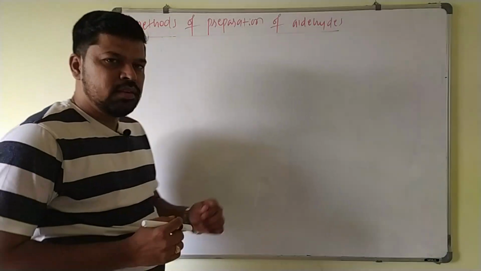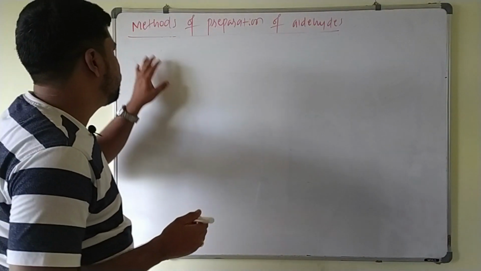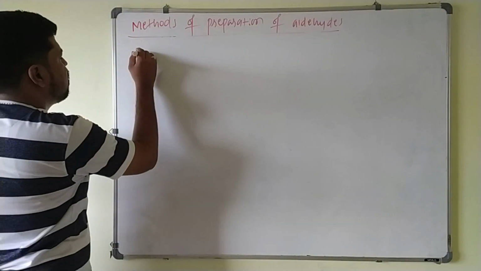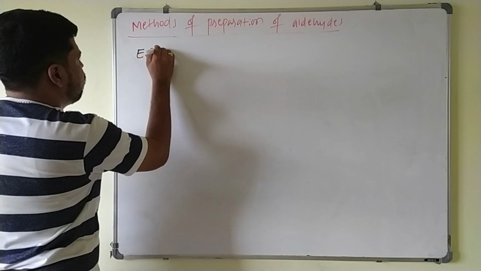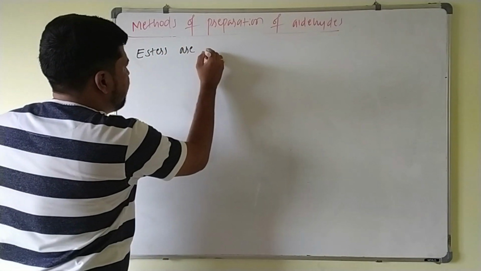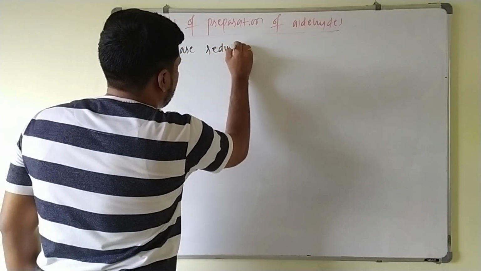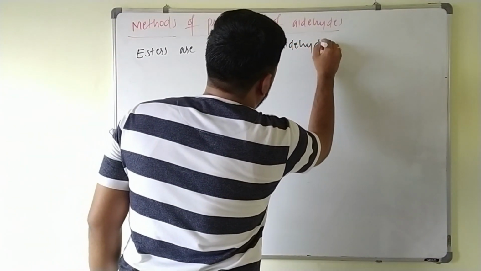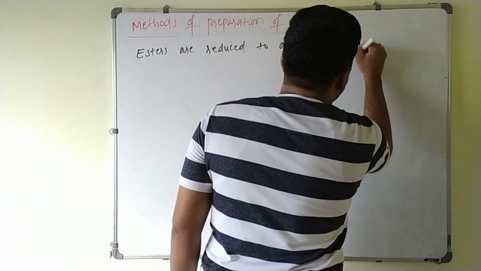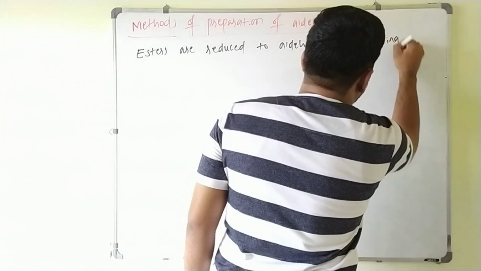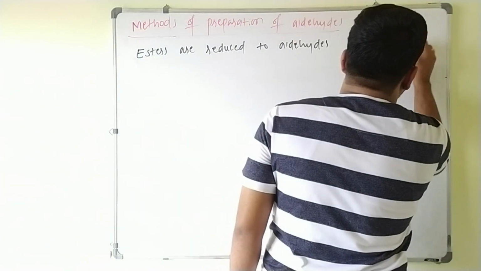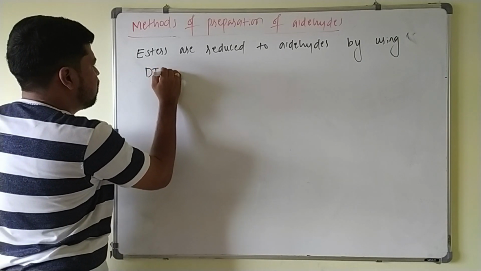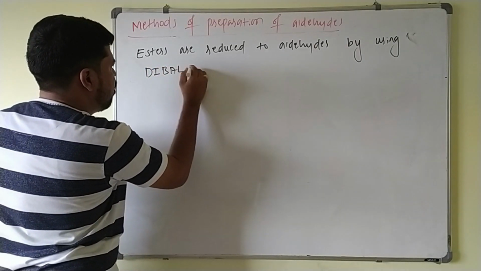Next reaction. The next reaction is, even esters can also be reduced to the aldehyde by using DIBAL-H. Esters are reduced to aldehydes by using the reducing agent DIBAL-H, which is nothing but diisobutyl aluminum hydride.